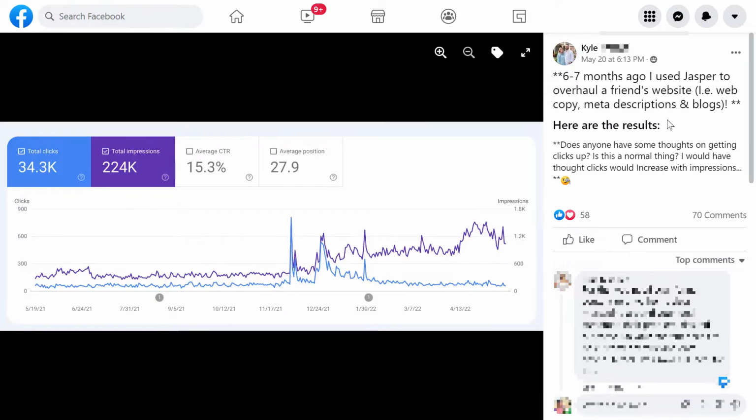Next, we have from Kyle, and this is not a case study, this is a question, but I saw the results and they are really great. Six to seven months ago, I used Jasper to overhaul a friend's website, web copy, meta descriptions, and blogs. Here are the results, and as you can see, they are really good.